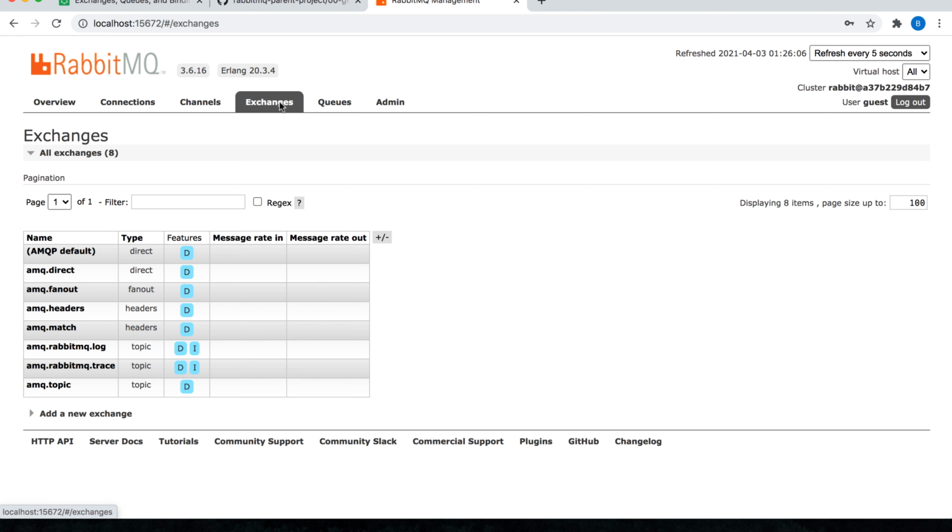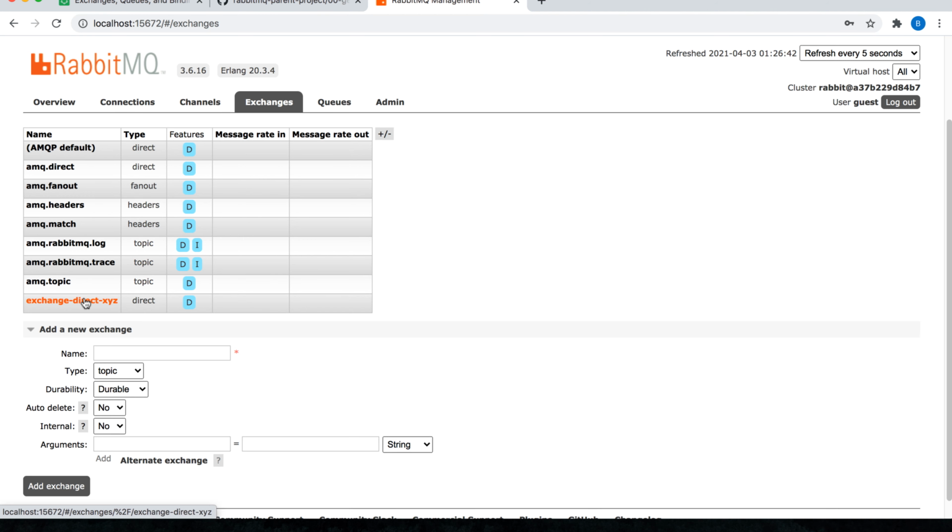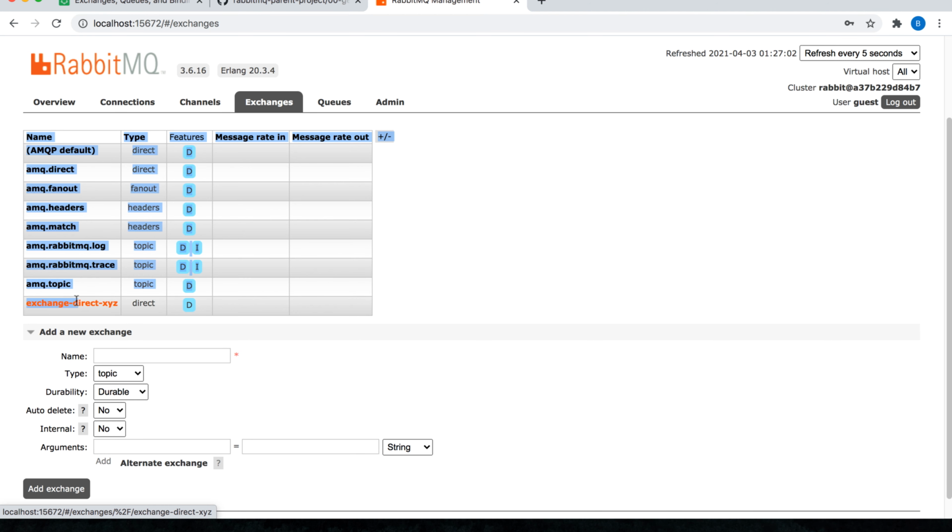Right now I am inside the management UI. I can declare an exchange by clicking below on the add new exchange tab and then specify the exchange name. So exchange direct, let's say XYZ. Let's say this is the name of my exchange. I will specify this as direct exchange. Then I can specify the durability as, let's say, durable, and then click on add exchange. Now you can see the one that I have added is present right below.